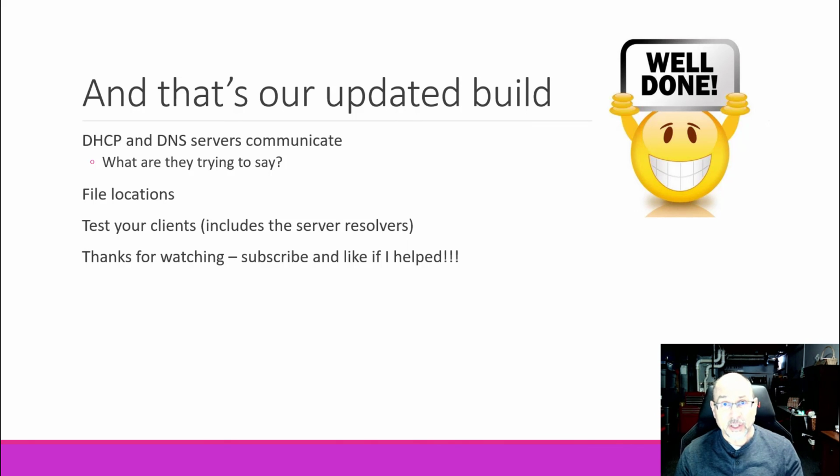Remember where your files are, remember how we tie them together, and that the backup, at least as far as DNS is concerned, does not actually keep files unless you ask it to do backups. So all of that stuff is stored in memory. So there are no zone files on your backup or secondary servers. They all exist on the primary, and everybody just references those. And the nice thing about that is that you update the files in one location, and then it pushes out to all of your backup servers.